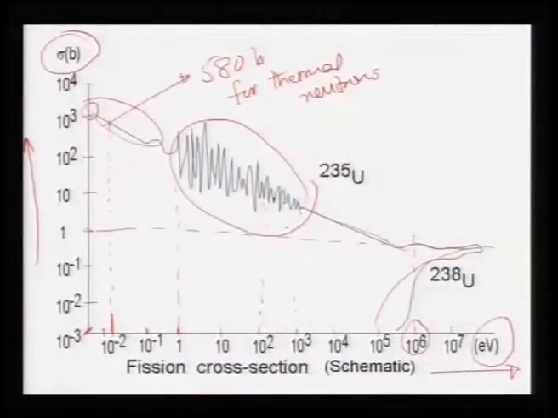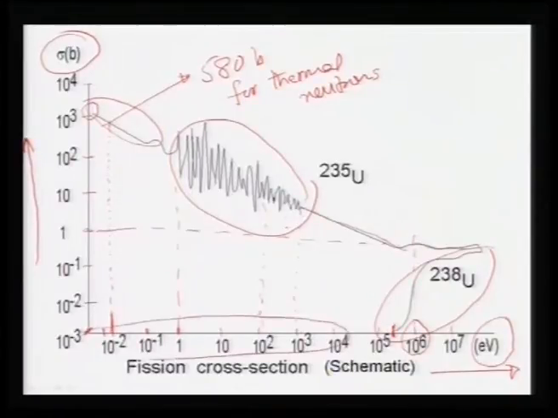This is uranium 238 and it is appreciable only after this 100 keV or so. Before this, in the thermal energy range, the keV range, 10 keV, 100 eV, at all these places the cross section for fission is almost 0 for uranium 238.